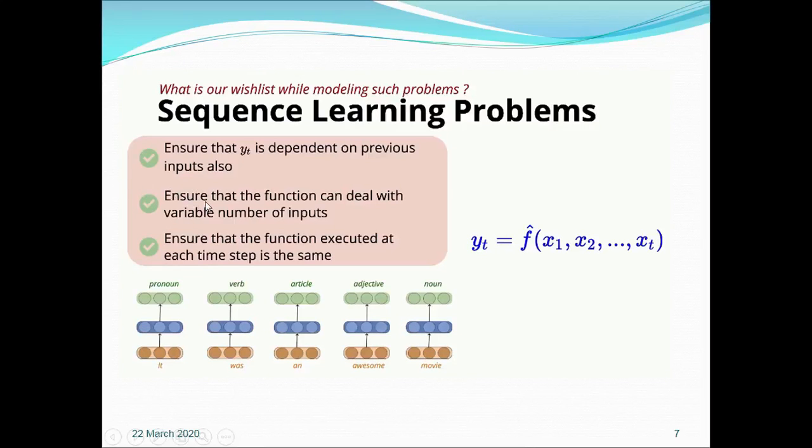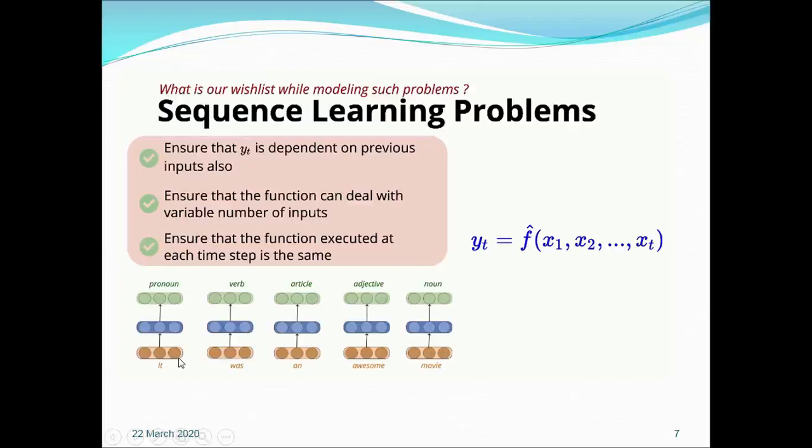Second, it ensures that your model can deal with variable size of inputs. And one more thing that needs to be addressed by a model is that the function at each layer is the same.